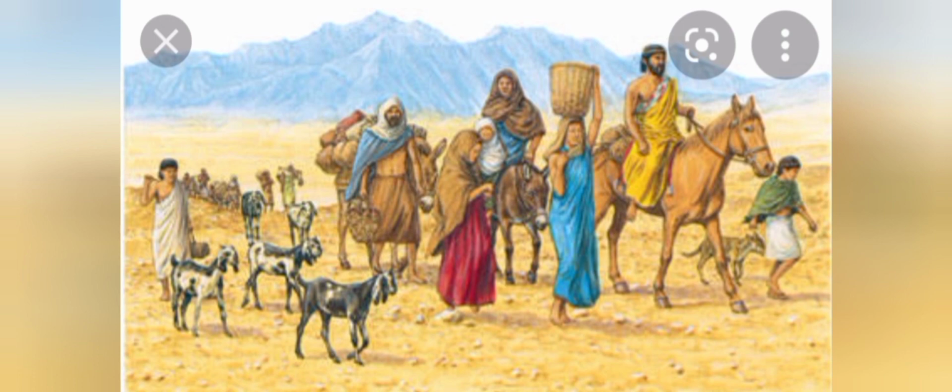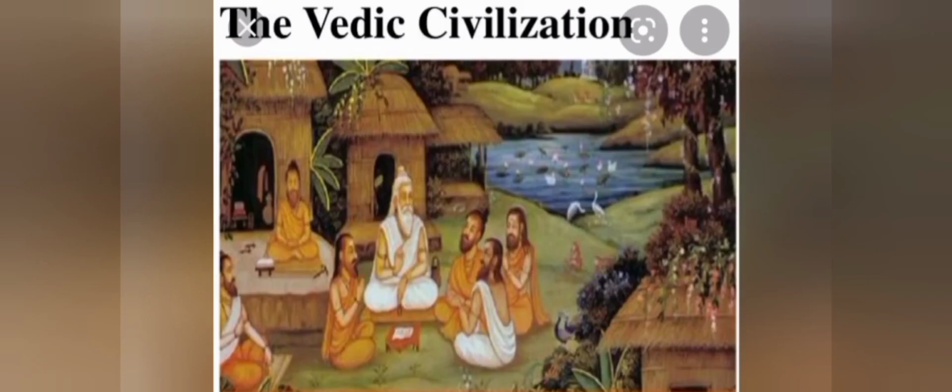A child born in a Brahmana family could become a Kshatriya and vice versa. But later on, in the later Vedic period, this system became rigid and one could not change the caste one was born into. So this is the end of the chapter, students. Thank you.